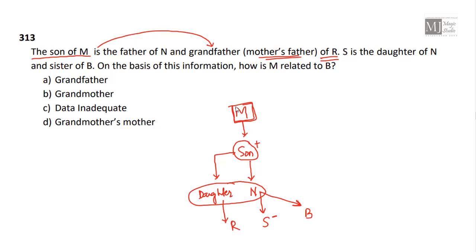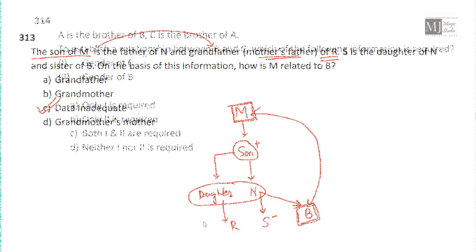We have no gender specification for M. We have no gender specification for B. How can we ever say whether they are great grandmother or great grandfather, who these two people are? Because the gender of M cannot be specified. Data is inadequate for us.